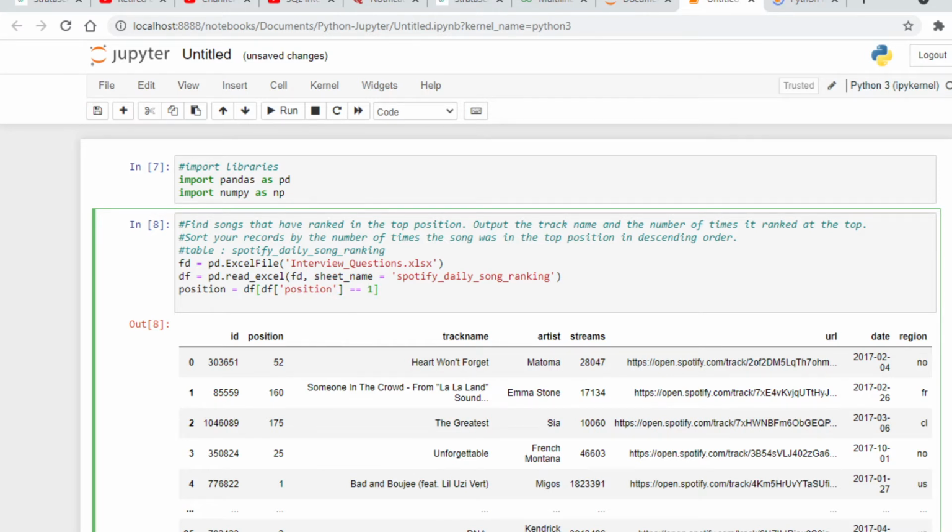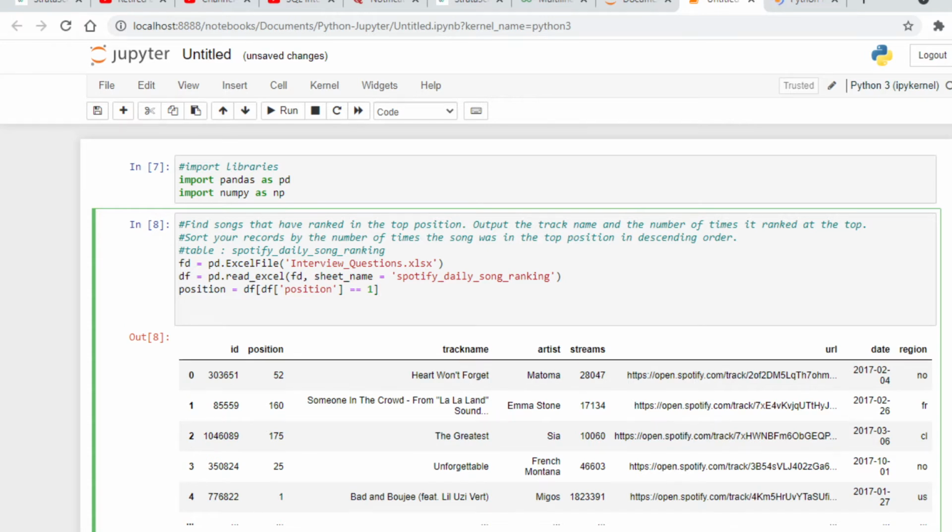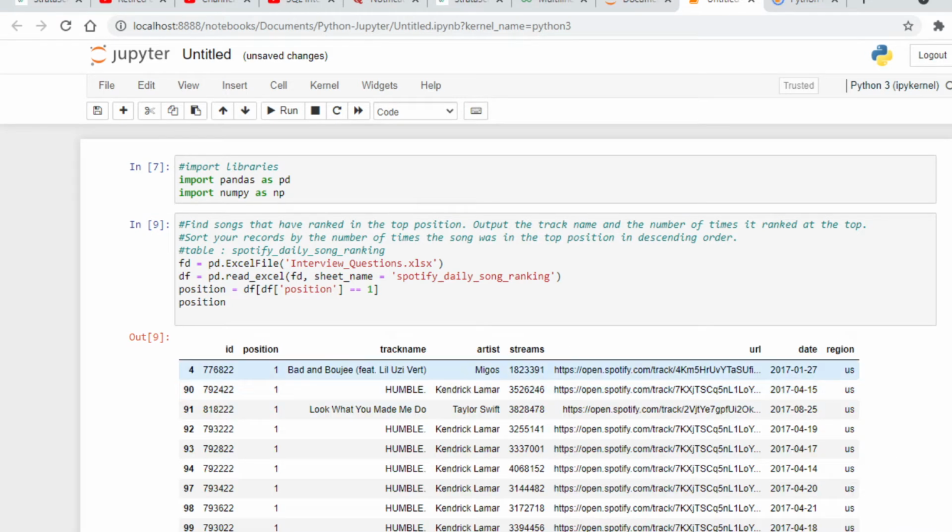Okay, so we are filtering our data where our position equal to 1. So let's run this code to check the output. So as you can see that now we have data where position equal to 1.